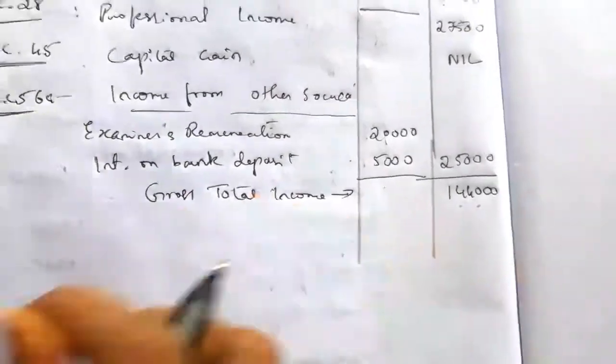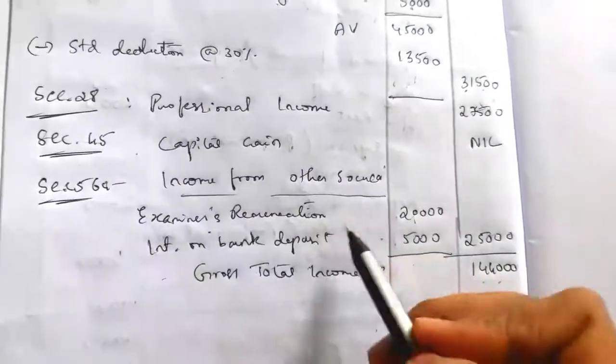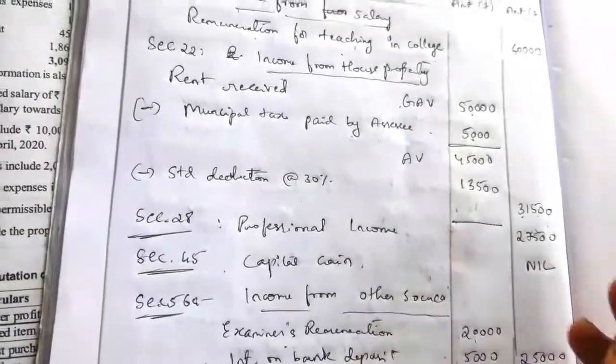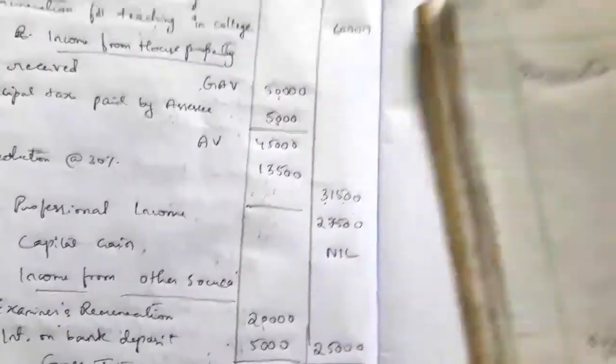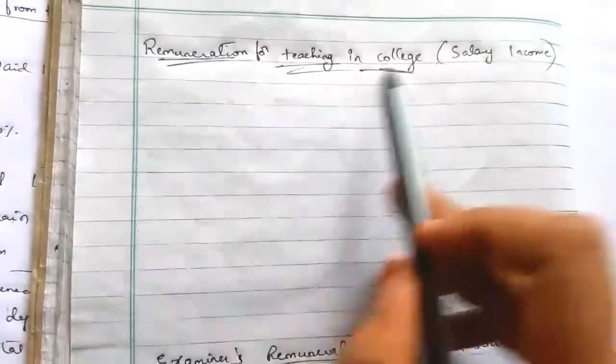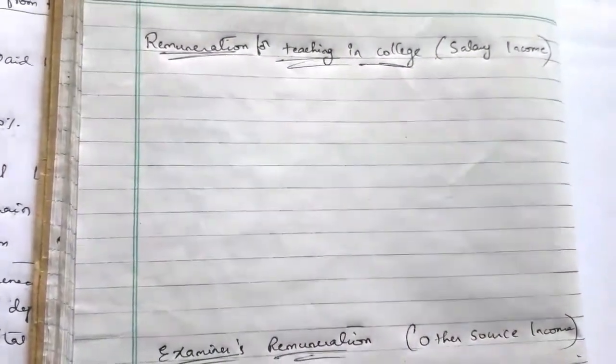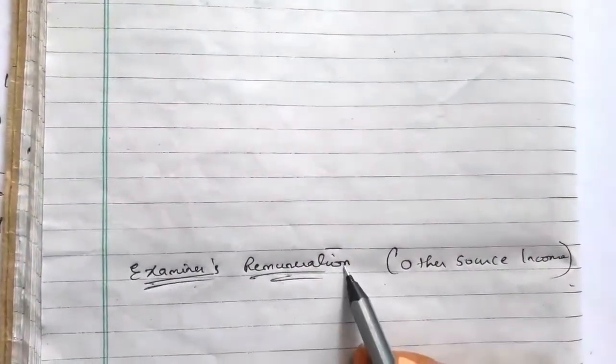Once again I will explain about this difference between examiner's remuneration and salary income. Just to see what is the difference between remuneration for teaching in college and examiner's remuneration. Here the treatment is, in the case of remuneration, what you receive from teaching in college, it is taken as a salary income, and examiner's remuneration, what you receive from other source, is taken as other source income.